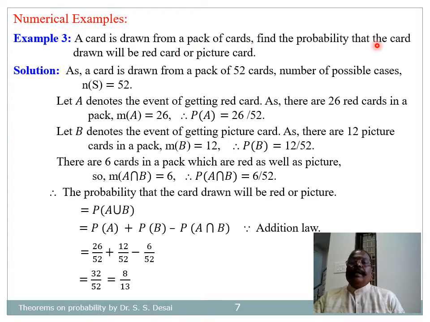Next example, a card is drawn from a pack of cards. Find the probability that the card drawn will be a red card or picture card. For solution, as a card is drawn from a pack of 52 cards, the number of possible cases is equal to 52.